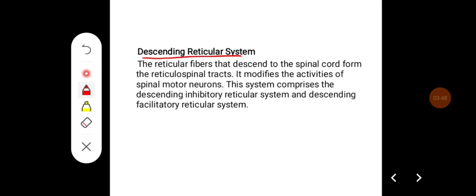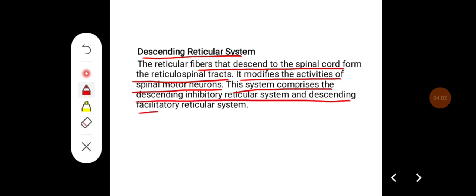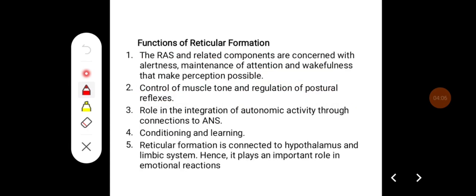Descending reticular system. The reticular fibers that descend to the spinal cord form reticulospinal tracts. It modifies the activity of spinal motor neurons, and this system comprises descending inhibitory reticular system and descending facilitatory reticular system.